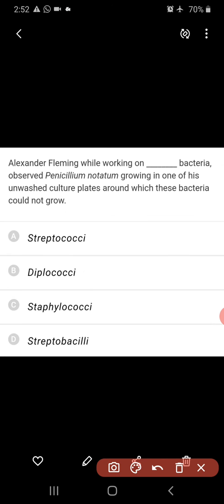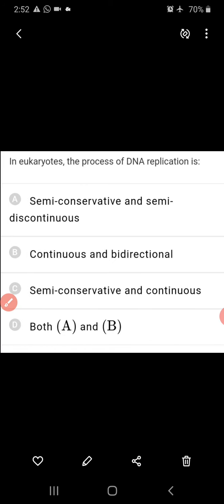Coming to Alexander Fleming: while working on which bacteria did he observe Penicillium notatum growing in one of his unwashed culture plates, around which these bacteria could not grow? Yes, he was actually working with Staphylococcus bacteria, then accidentally he came across the existence of Penicillium. So the bacteria on which he was working is Staphylococcus.